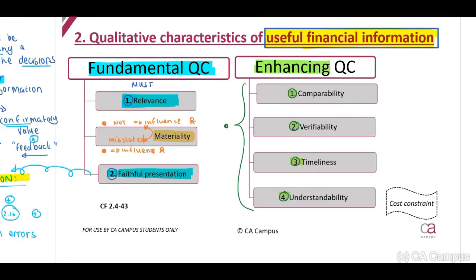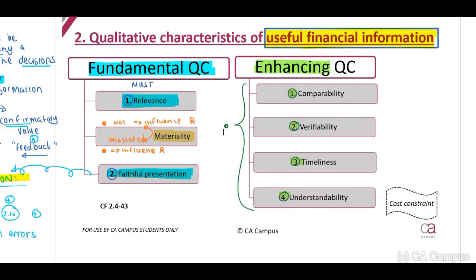Right. Then verifiability: there has to be sufficient detail to verify that the information is faithfully presented and ensure that it is relevant. When we look at timeliness, it should be in time to influence the decisions.